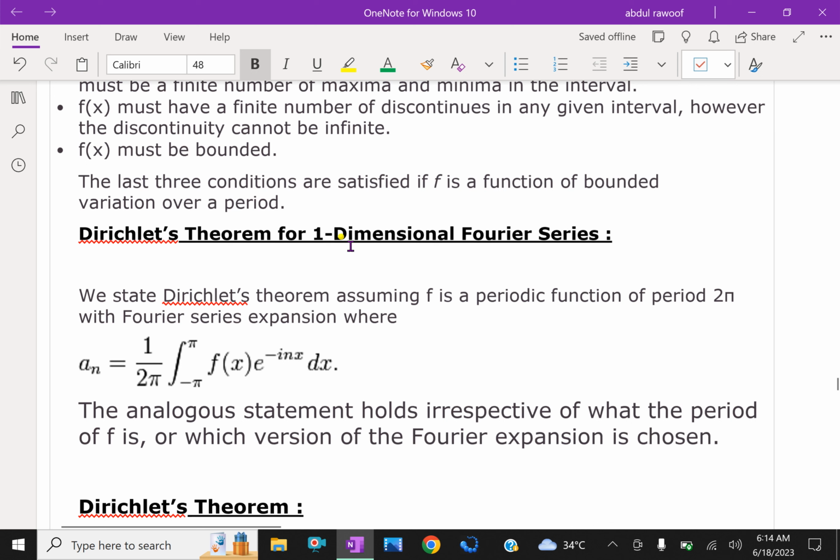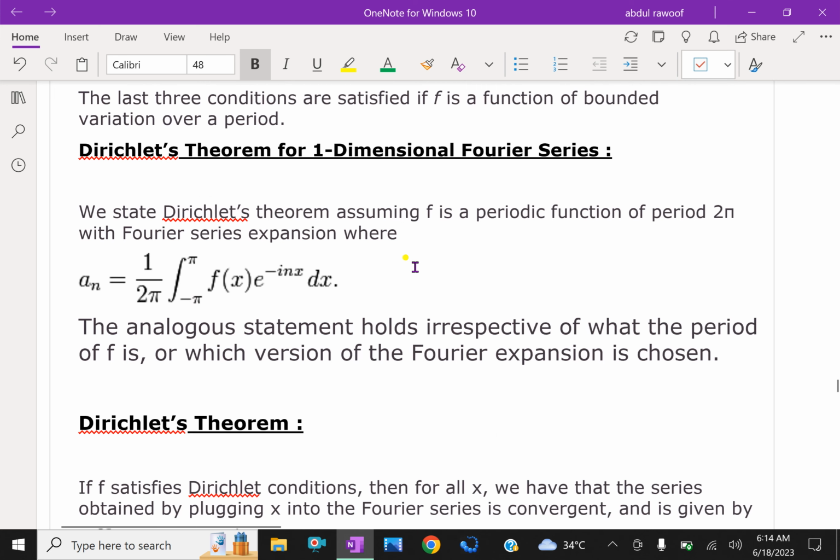Dirichlet's theorem for one-dimensional Fourier series. We state Dirichlet's theorem assuming f is a periodic function of period 2 pi with Fourier series expansion, where a_n is 1 by 2 pi integral from minus pi to pi of f of x e power minus inx dx. The analogous statement holds irrespective of what the period of f is or which version of the Fourier expansion is chosen.